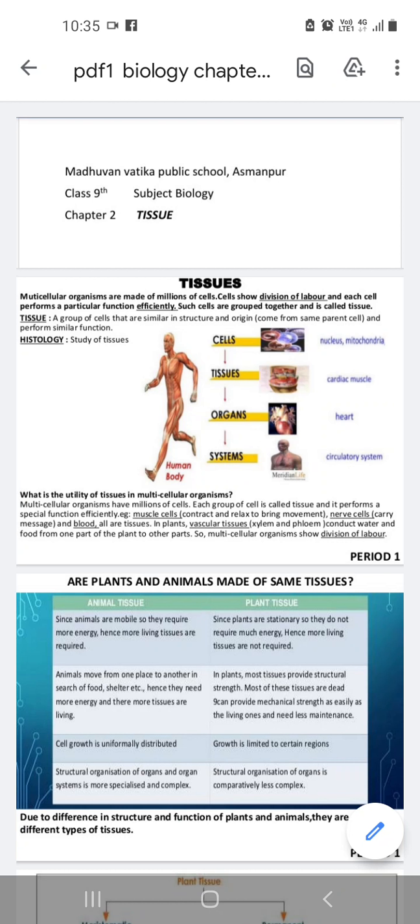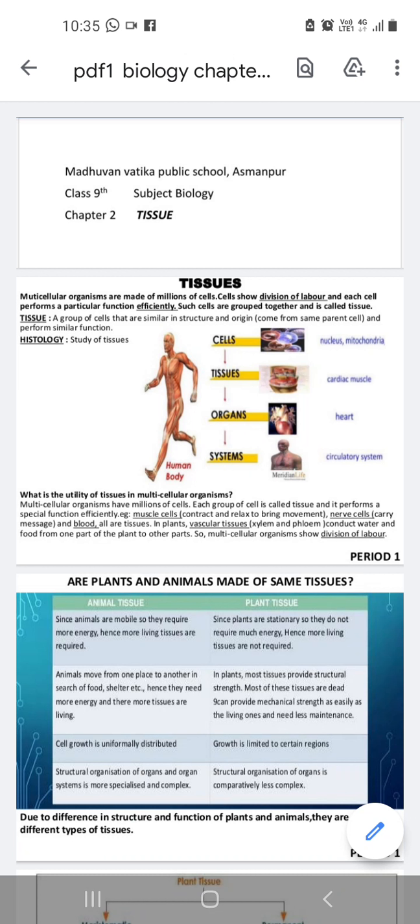Types of the cell. Plants are composed of plant cells, but animals are composed of animal cells. Life of the cells. In plant tissues, support tissue consists of dead cells, but animal cells are continuously consuming energy. How is their growth? The plant tissue growth pattern is non-uniform, but animal tissue growth is uniform. Demarcation of the dividing and non-dividing region of the growth.